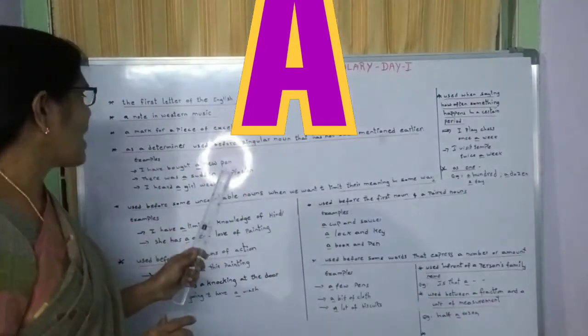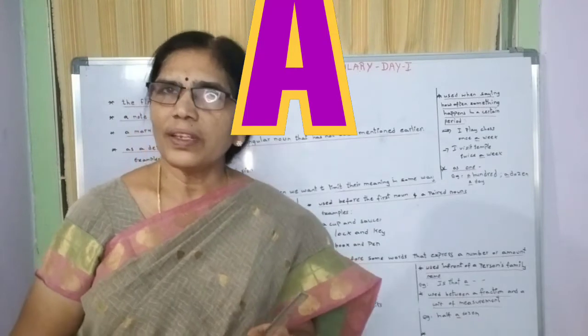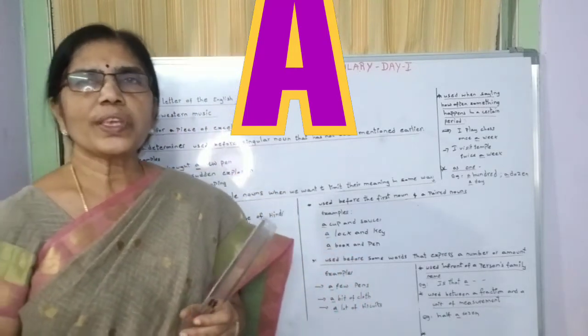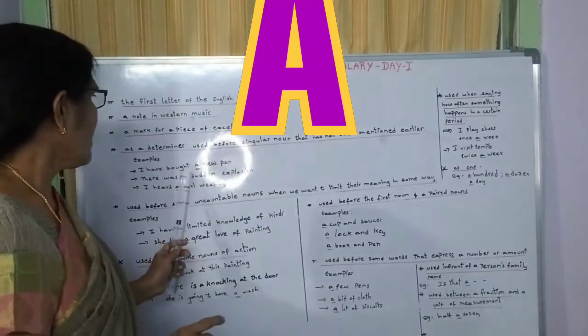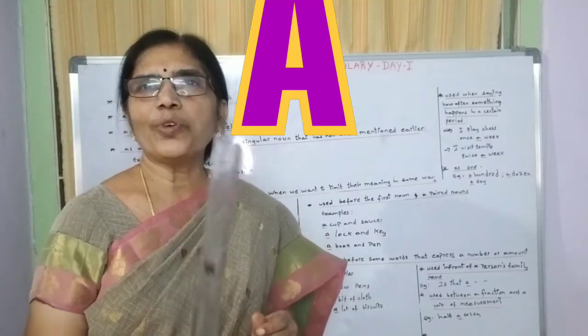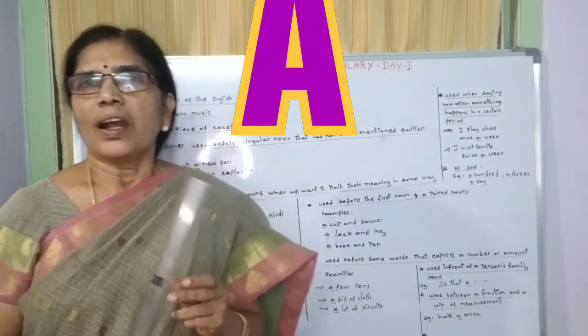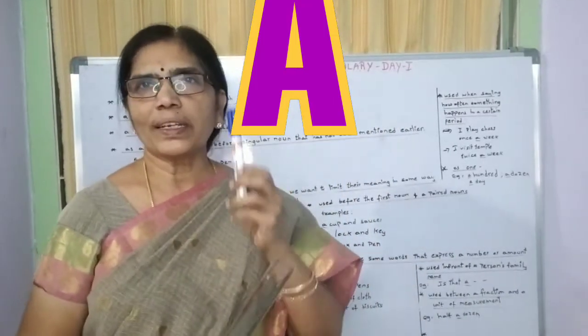And next, as a determiner. All of us are well aware of this one also. As a determiner, we use A. Under what context? Let us see one by one. I have bought you a new pen. Before singular nouns: I have a blue marker.